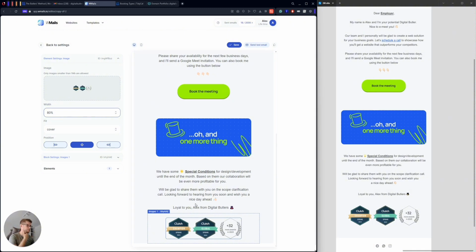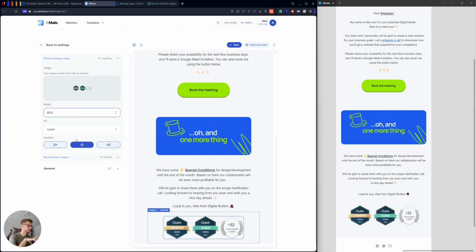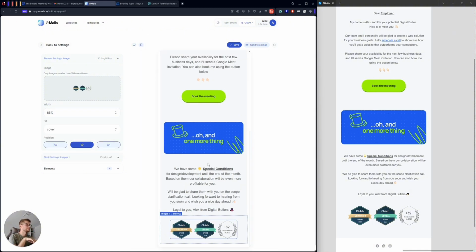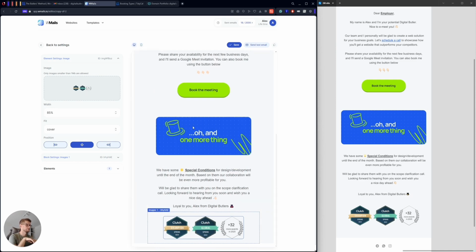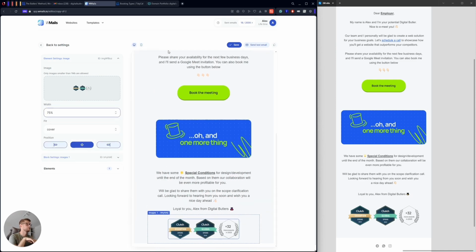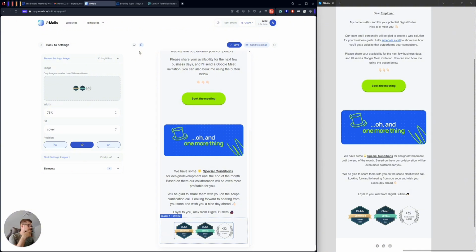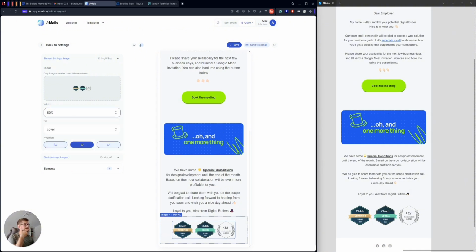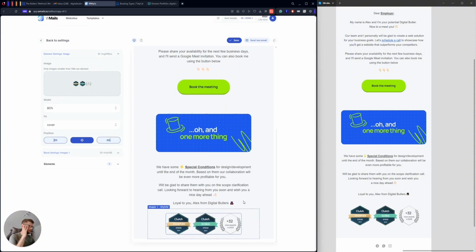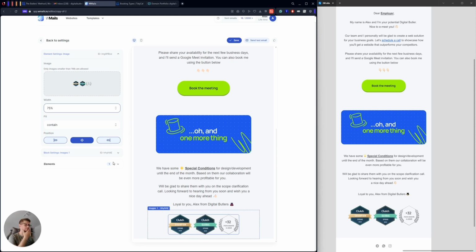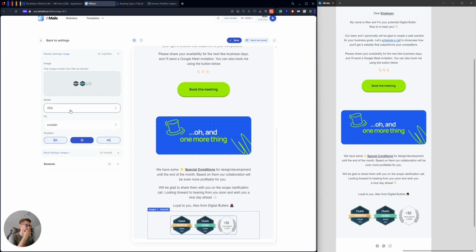This is why I will play with the width manually here, because it will guarantee that on mobile phones it also looks good, and at the same time it looks good on desktop. I think this may be a little bit bigger, so 80% looks nice. Yeah, let's keep it 80%. Or maybe 72. Contain, fill. No, I think contain is good. 75. 75% is nice. We can keep it 75.